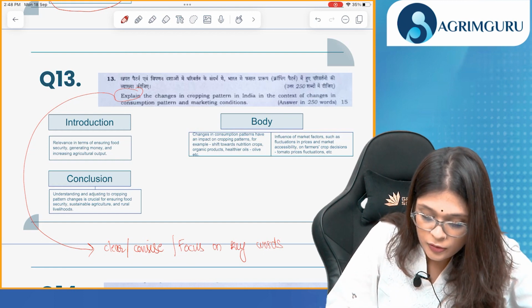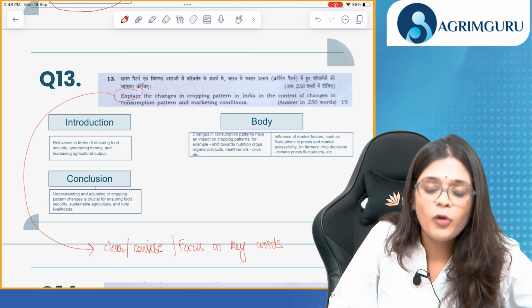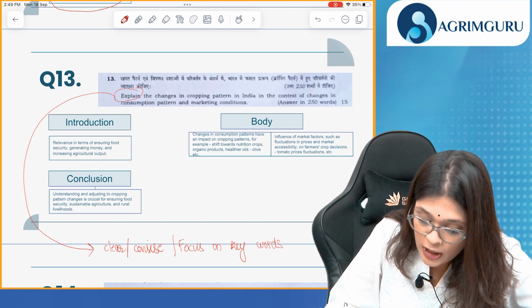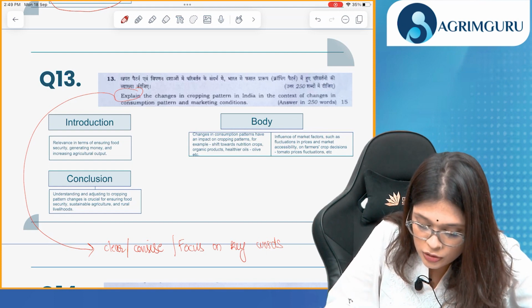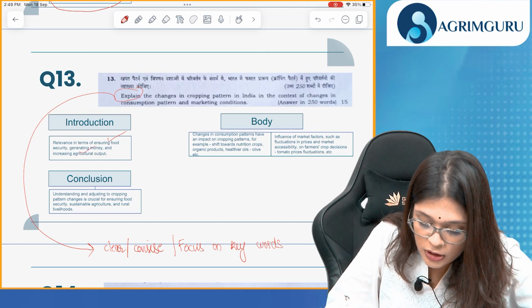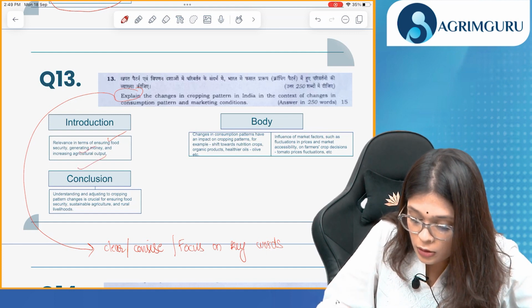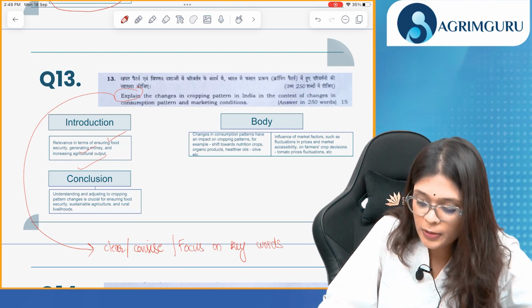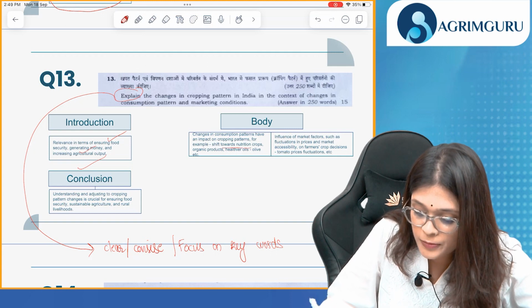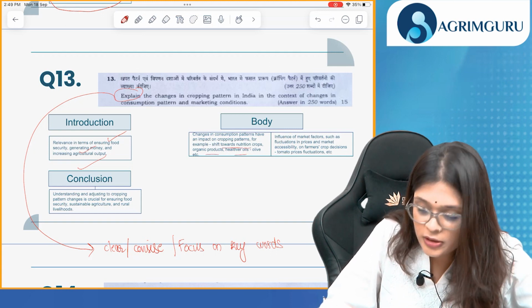So we'll discuss the cropping pattern. First, we need to discuss the relevance. It's important because a diverse cropping pattern ensures food security, generates money for the farmers and increases agricultural output. In the body, we will talk about changes in consumption patterns that impact cropping patterns. For example, a shift towards nutritious crops, organic products, healthier oil, etc.